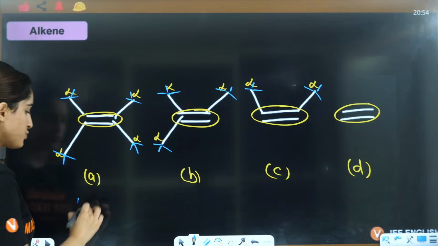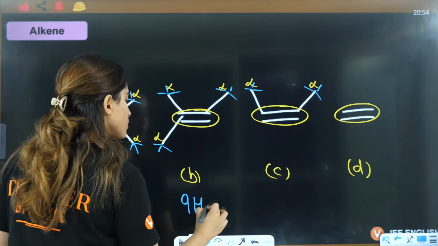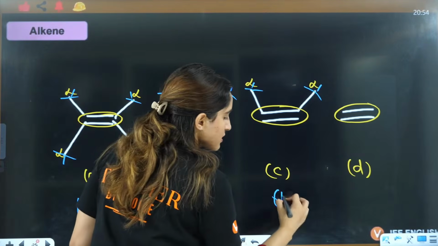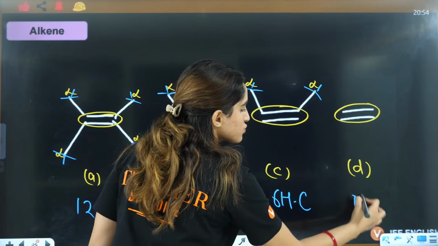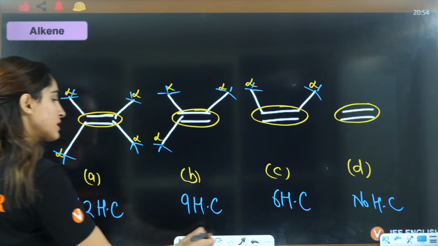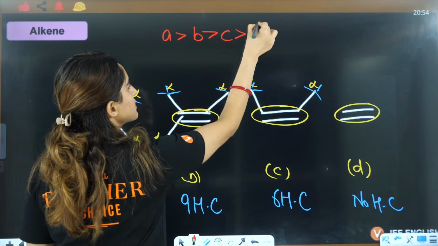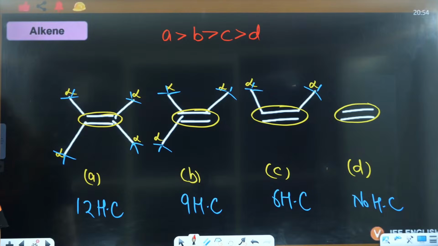So this is 12 hyperconjugating structures, this is 9 hyperconjugating structures, this is 6 hyperconjugating structures, and this is no hyperconjugating structure. So the answer will be A, B, C, D is the correct answer. Can I see that? A, B, C, D.